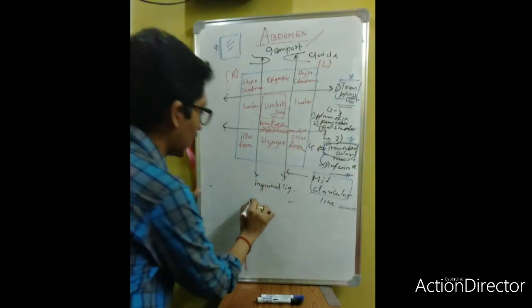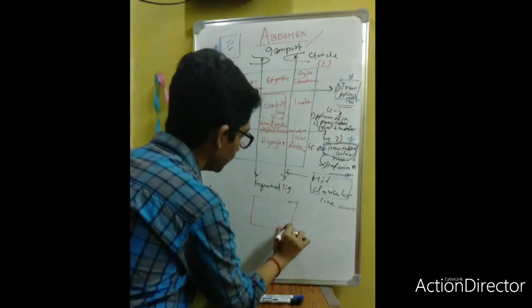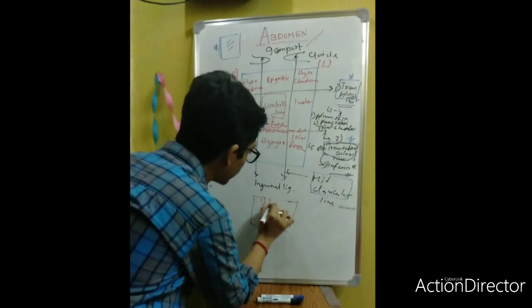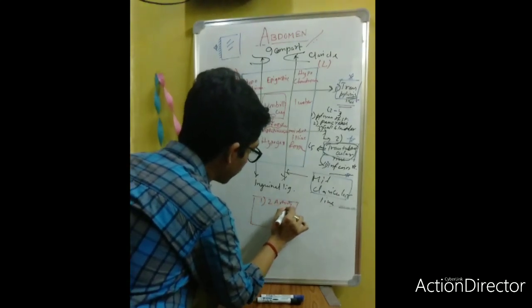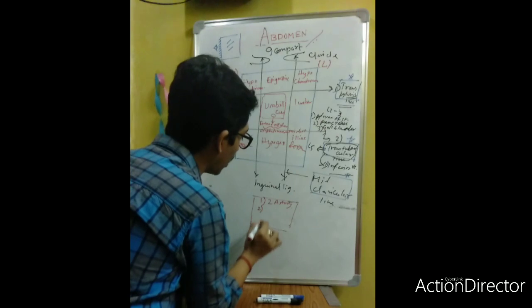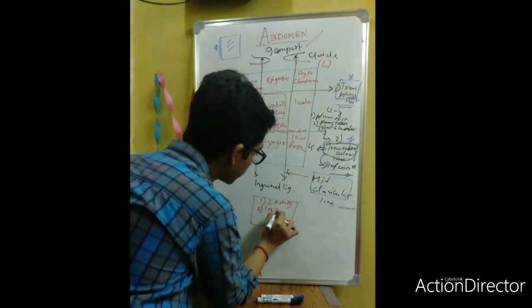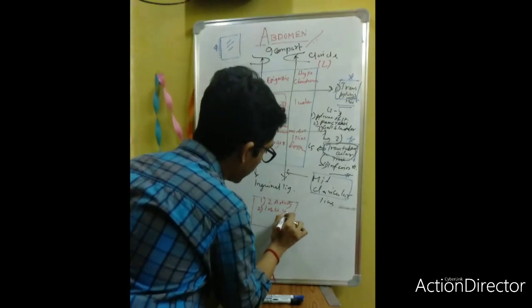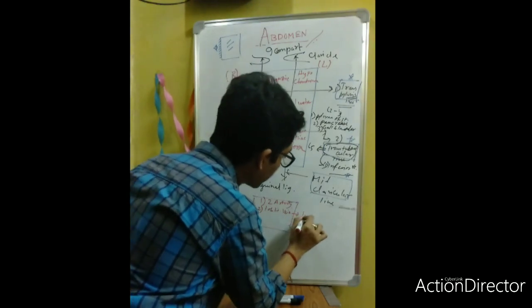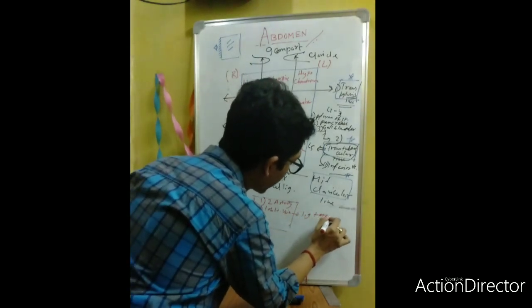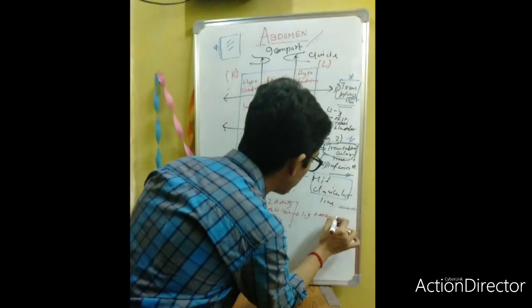Suppose this is your umbilicus. This umbilicus will have two arteries and one obliterated vein. This is known as the ligamentum teres hepatis. You will find it in your liver. Ligamentum teres hepatis.